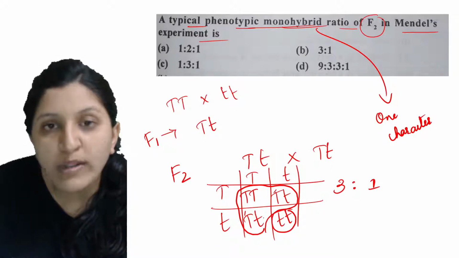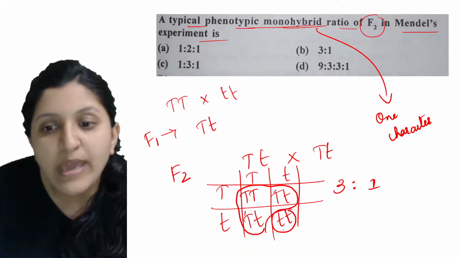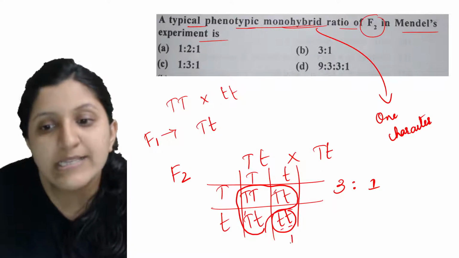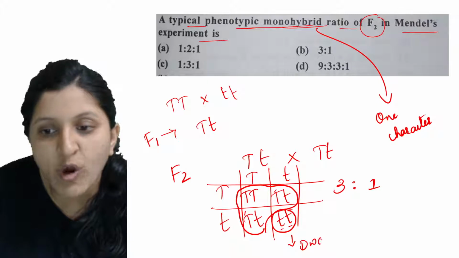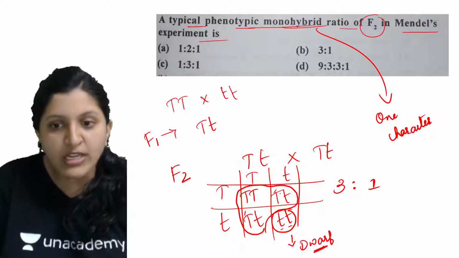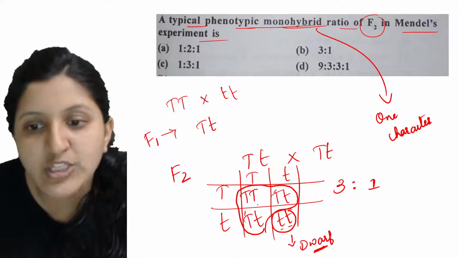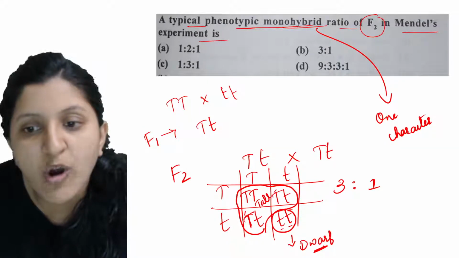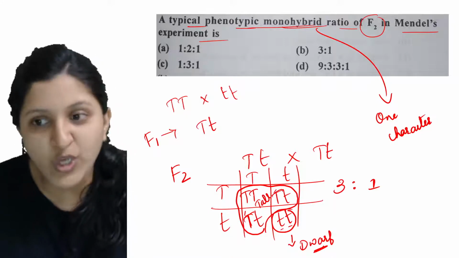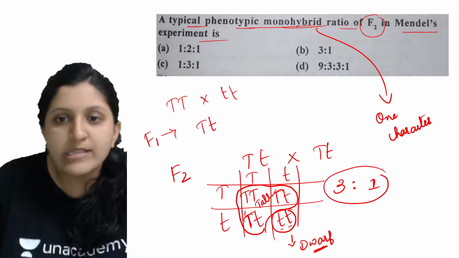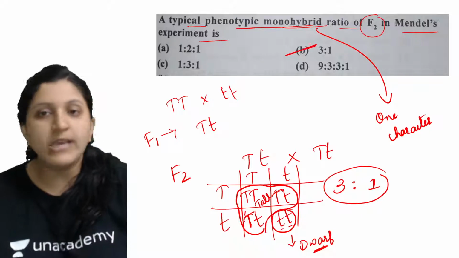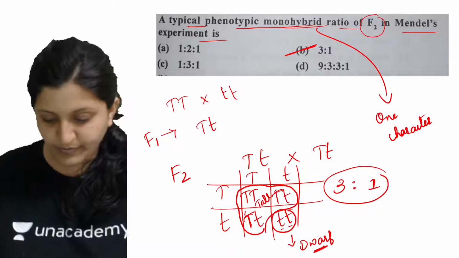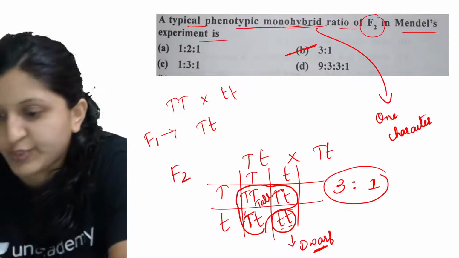Okay, so all three of them are tall. You can find both of the alleles here are recessive alleles. That means this is going to be a dwarf one or a short one. So this plant is short, the rest of the plants are actually tall plants, because you can find one of the alleles to be dominant. That means all of them are going to be tall. So 3:1 is the answer. So the answer for this one is B. Okay, any doubt till here? Is this clear? Shall I go with the next one?